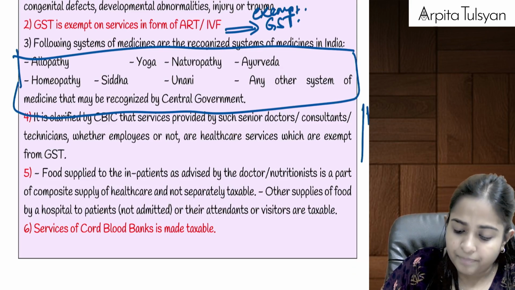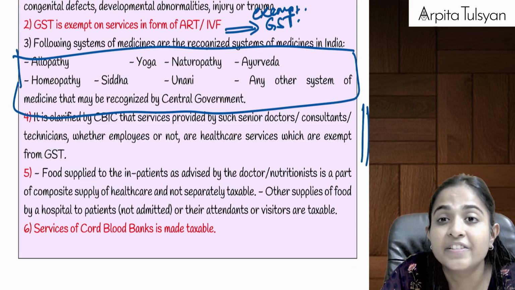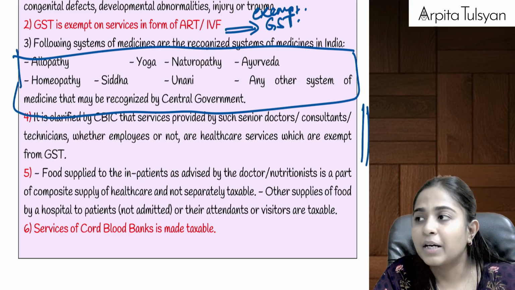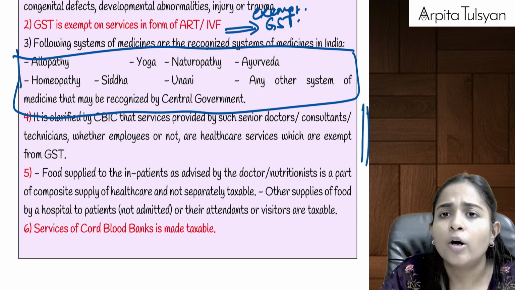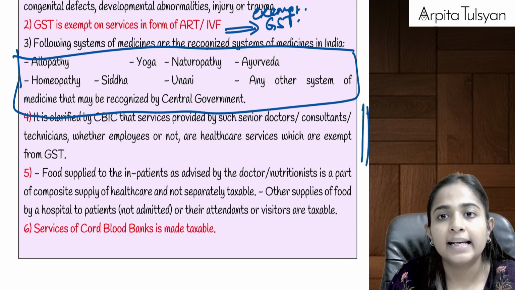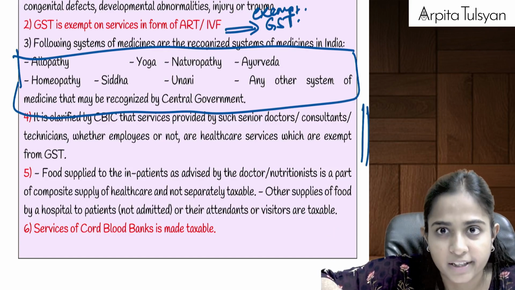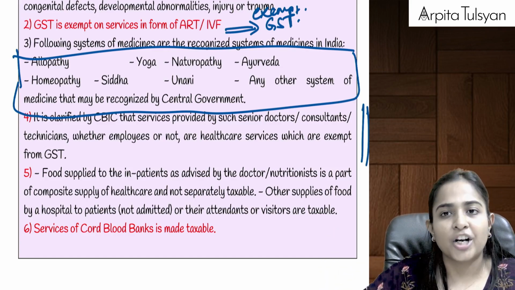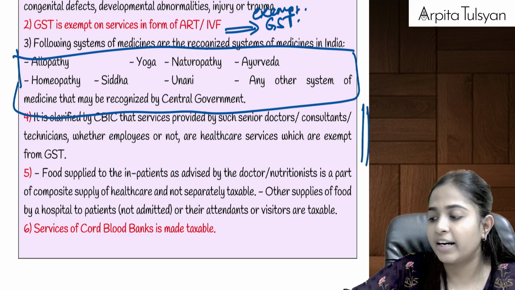Then after that, many times it happens, you must have seen in hospitals there are visiting doctors. There are some consultants who are not employed with the hospital, but they come on, let's say, Monday, Wednesday, Friday from evening 7:30 to 8:30 or something like that. In that case, we go to a particular hospital to meet a particular doctor. So let's say the hospital is charging 10,000 from us, and that doctor is going to charge 7,500 from the hospital.